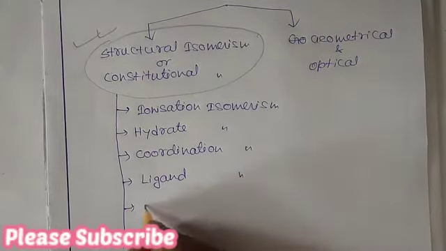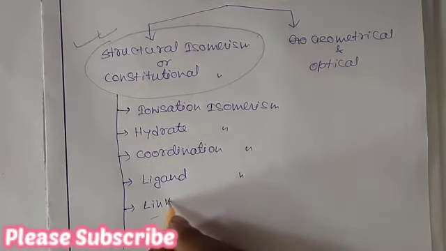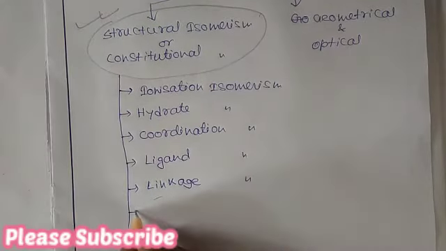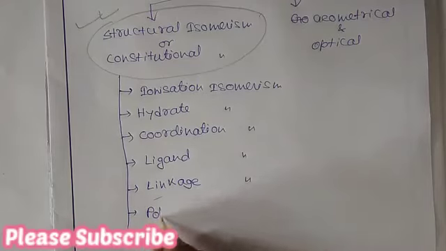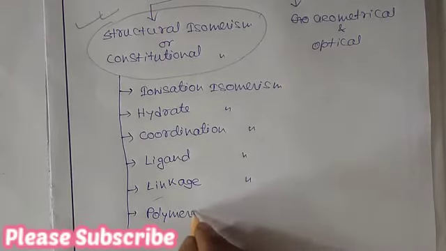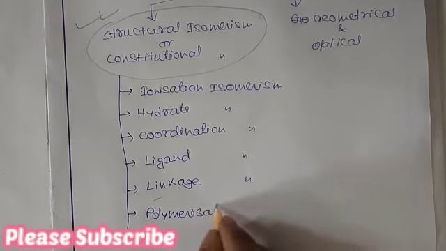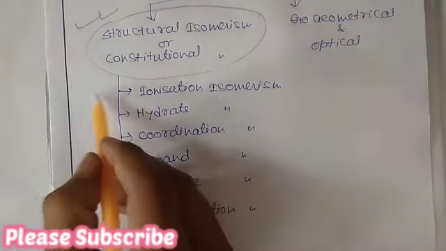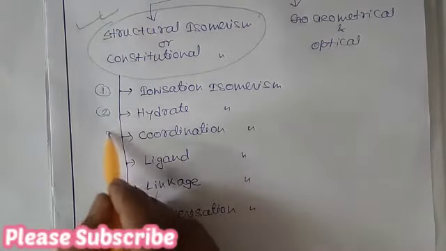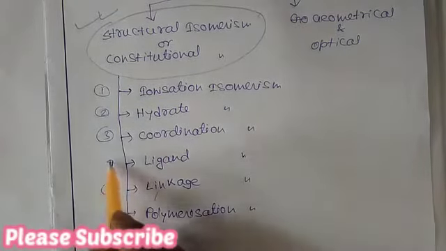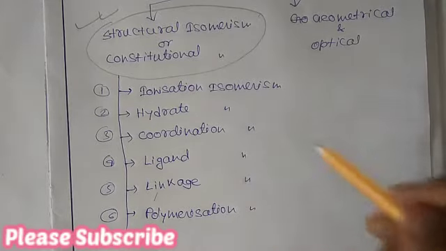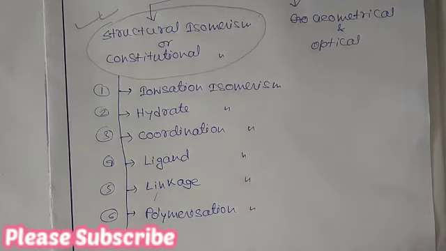The fifth one is linkage isomerism, and the last one is polymerization isomerism. So there are mainly 6 kinds of structural or constitutional isomerism. We will discuss each isomerism in brief. So let's start.